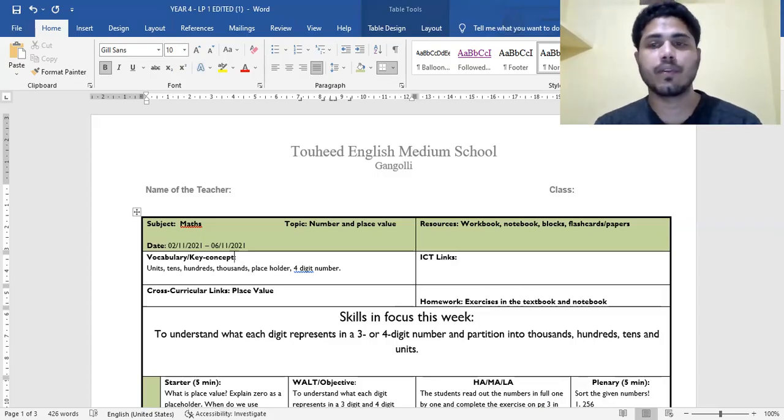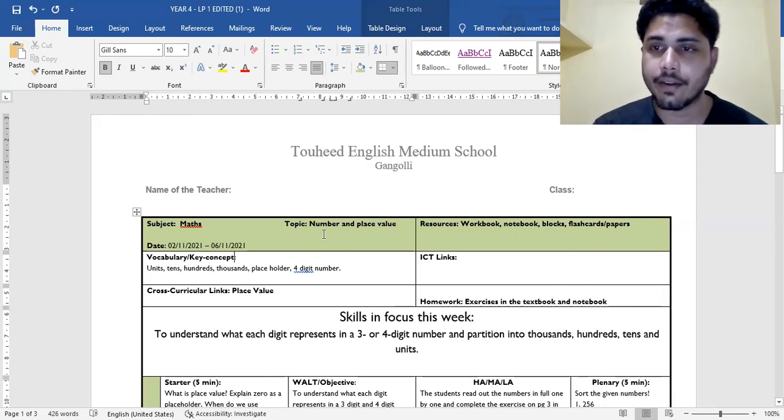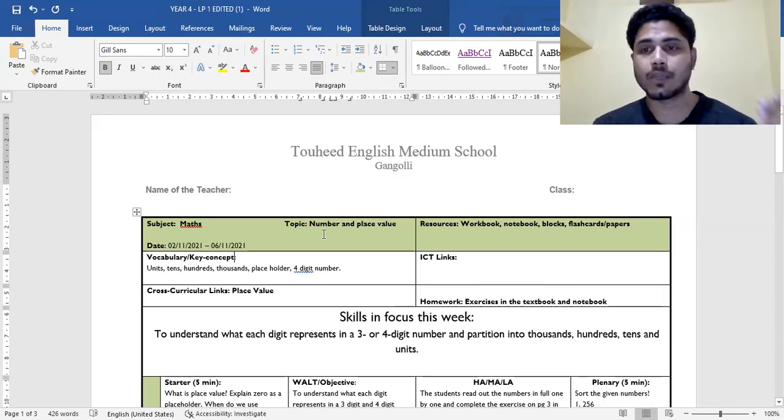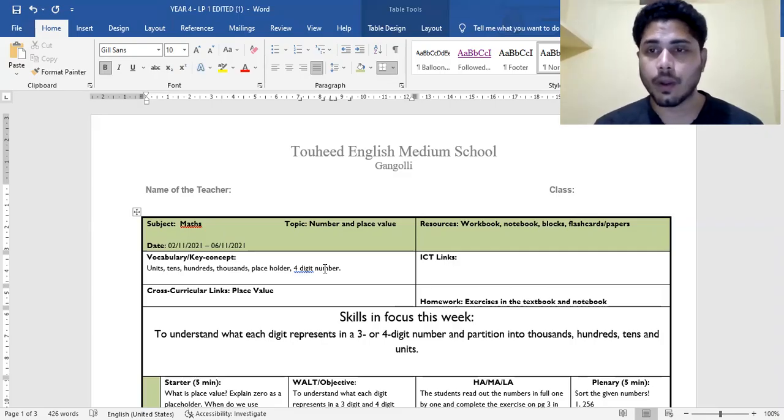Okay, so for example, if this is maths class, you're seeing units, tens, hundreds, thousands, place value, or 4-digit numbers. All these key vocabulary or key concepts are according to maths of grade 4 or grade 3, whichever class that is. So here you write the vocabulary if you are a language teacher, and if you are a subject teacher, you have to write the key concepts from science, social studies, or whatever you teach.